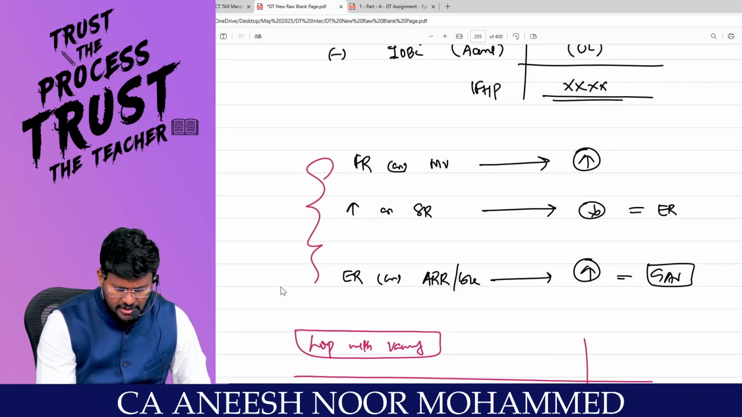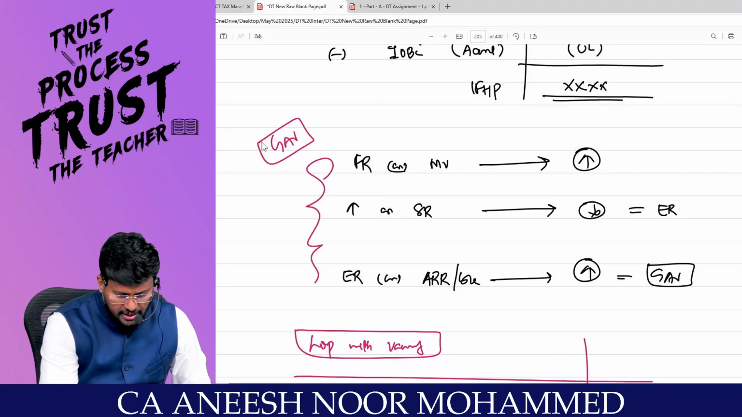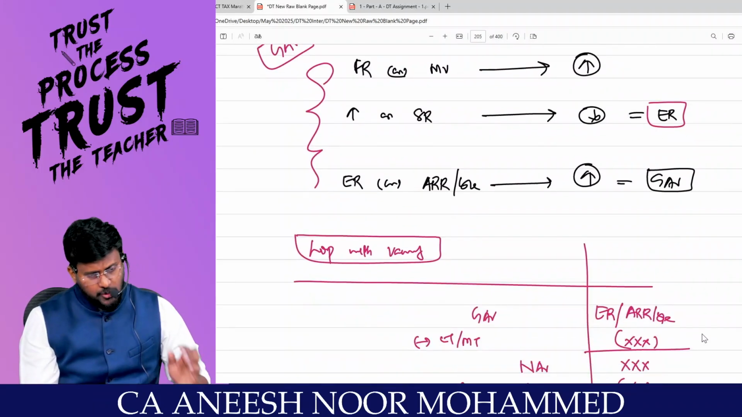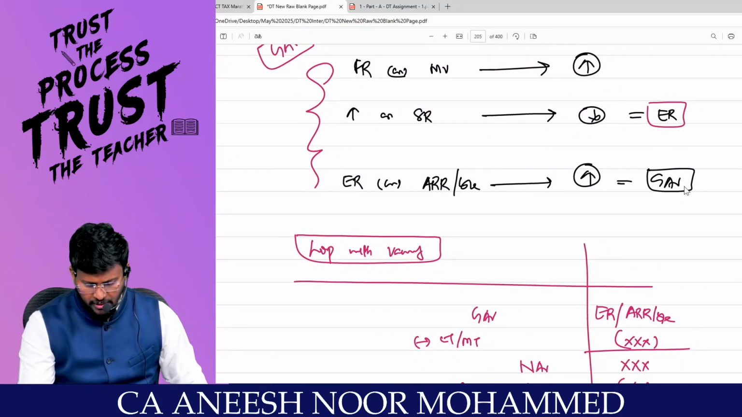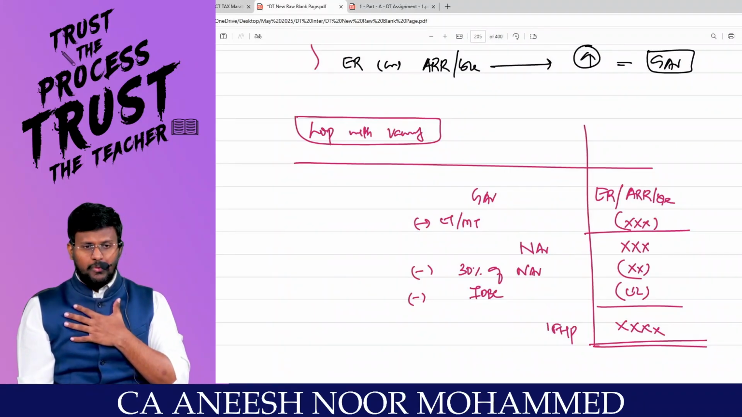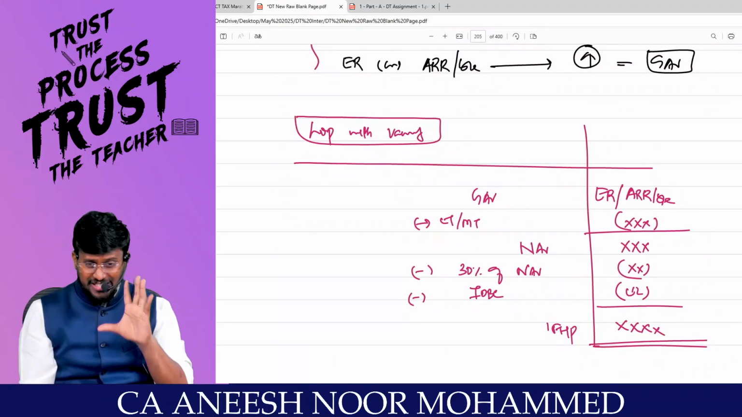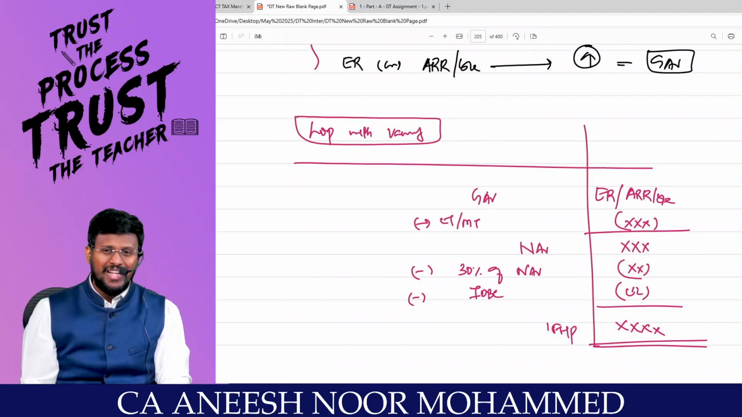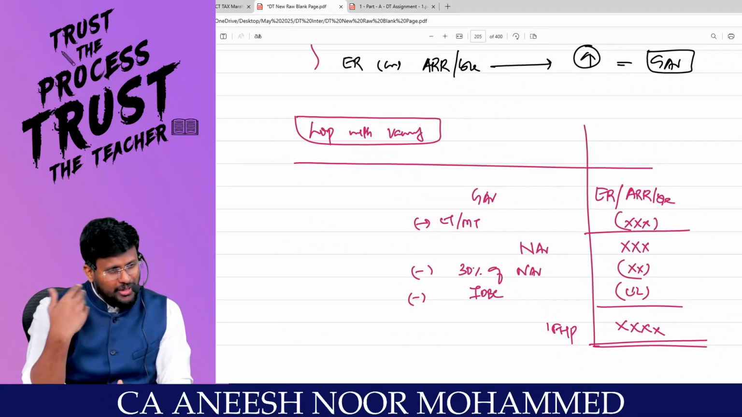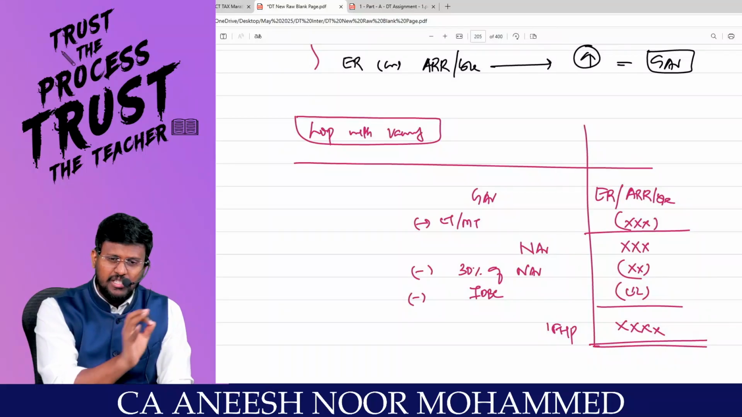Computation we already discussed. Fair rent or municipal value, whichever is higher, or standard rent, whichever is lower. The answer is called the expected rent. Then actual rent received or receivable, whichever is higher. Okay, fine. Sir, if there is any vacancy, we have to check the genuineness of the vacancy. Before you check the genuineness of the vacancy, check the situation: whether the actual rent received is more than the expected rent or less than the expected rent. If it is more than the expected rent, leave it. GAV is equal to actual rent received.